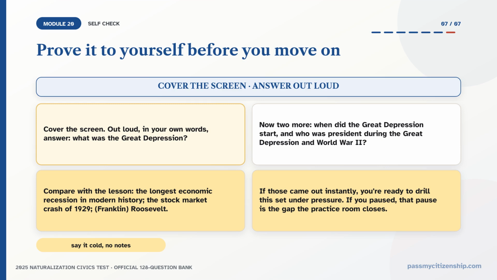If those came out instantly, you're ready to drill this set under pressure. If you paused, that pause is the gap the practice room closes.